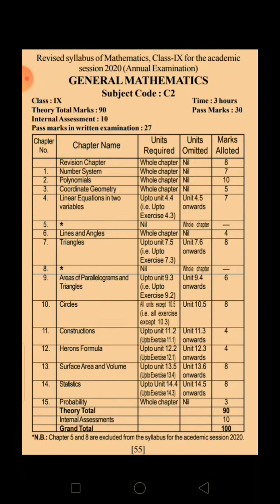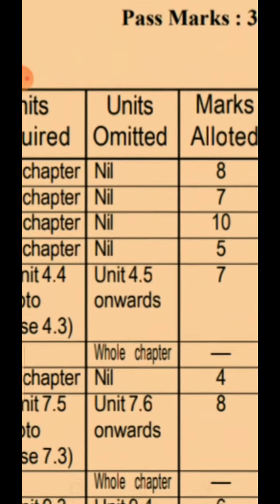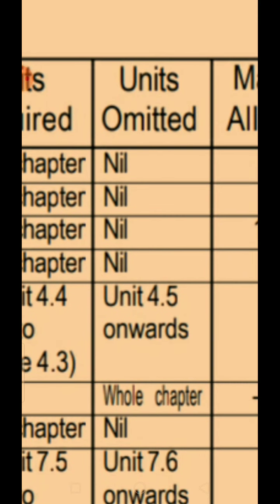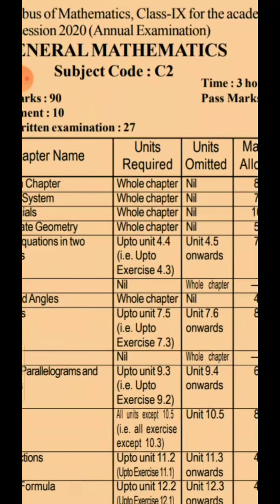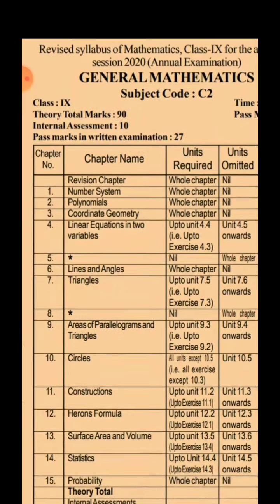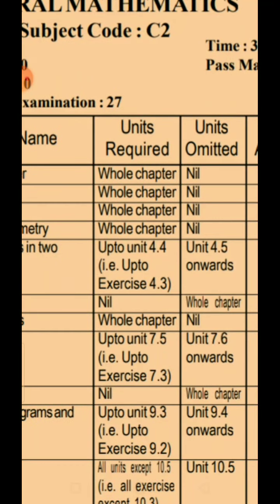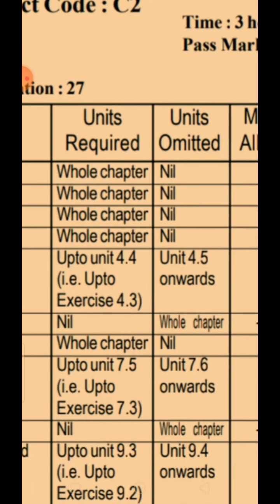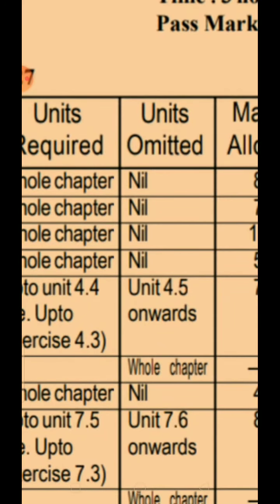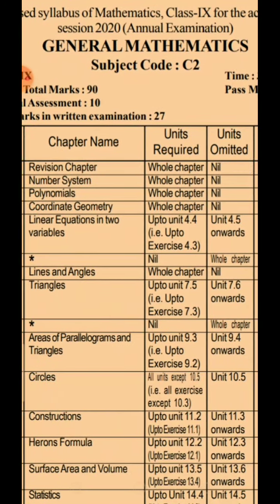So you see, from here you can see that the revision chapter and chapter 1, chapter 2, and chapter 3 have been given as no units omitted. That means everything you have to read, you have to study.